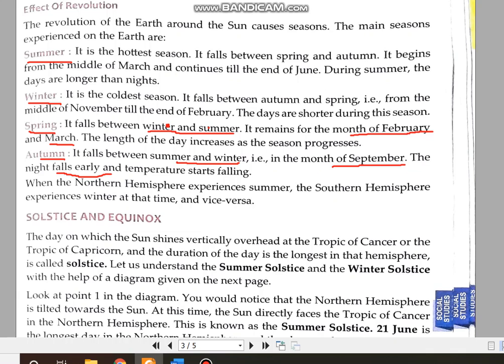Now we already know that the equator is the longest parallel. It divides the earth into two hemispheres, northern hemisphere and southern hemisphere. Northern hemisphere is the area of the earth between equator and north pole, and southern hemisphere is the part of the earth between south pole and equator. Okay, so now we will study our seasons, four seasons: summer, winter, spring and autumn, and how these seasons are formed. So our next topic will be solstice and equinox.